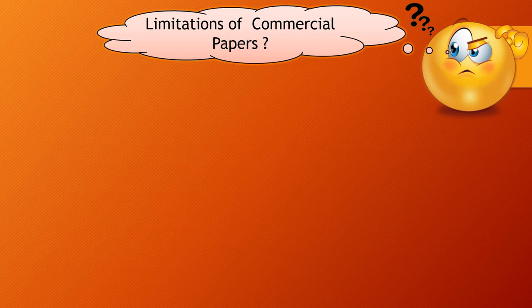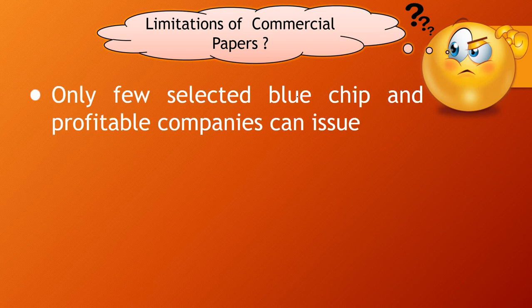Now, whenever there are some benefits, there must be some limitations of the commercial papers also. Now, the first limitation is that these commercial papers can be issued only by a few selected blue chip companies. That means not all blue chip companies have a right to issue the commercial papers, and only those companies whose profits are there. That means, as we have discussed, you have to see the last audited balance sheet and the minimum tangible net worth should be rupees 4 crore. So if your tangible net worth is less than 4 crores, you don't have a right to issue the commercial papers.